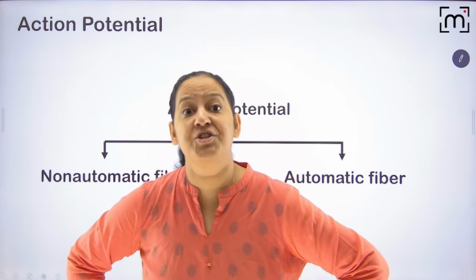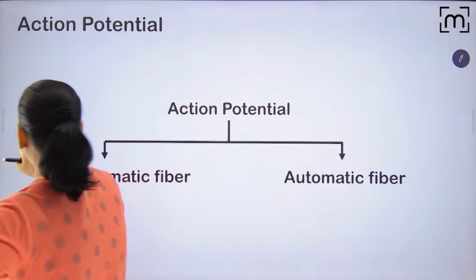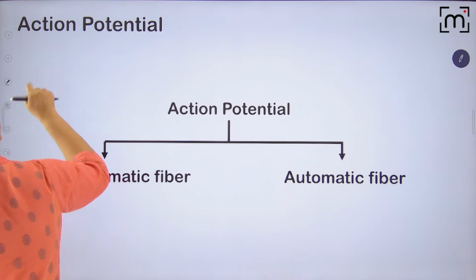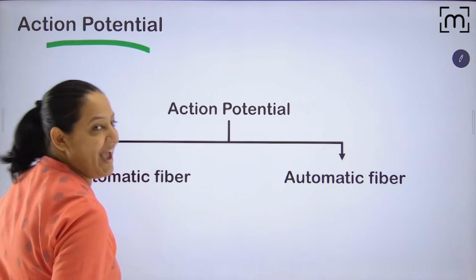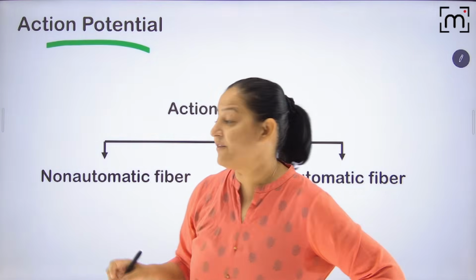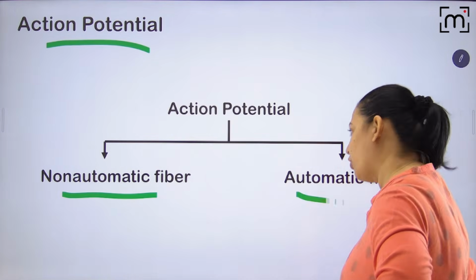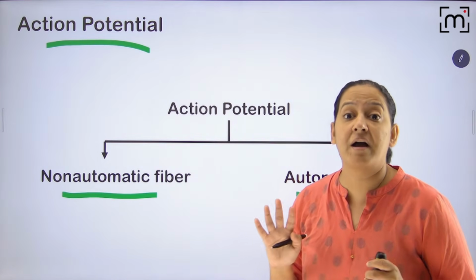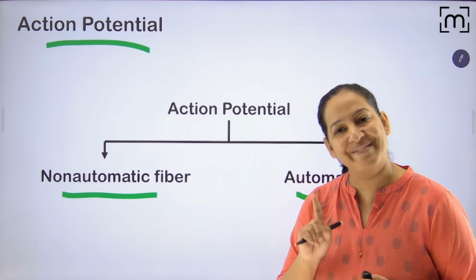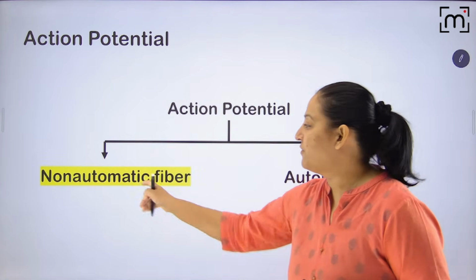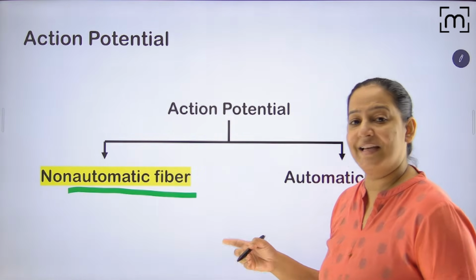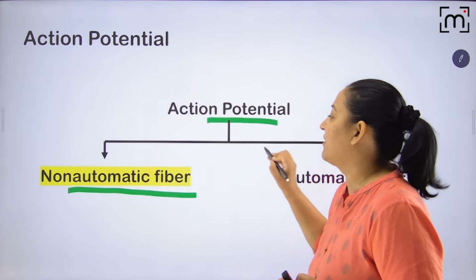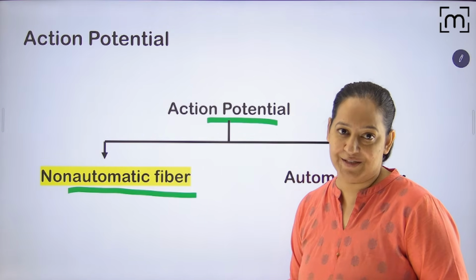I told you, action potential is different for automatic and non-automatic fibers. So let me tell you the action potential. Let's start the action potential. As I told you, it is different for non-automatic fibers and automatic fibers. Now you understand these terminologies. So I will discuss the action potential graphs one by one. Let's take the graph of non-automatic fibers first.